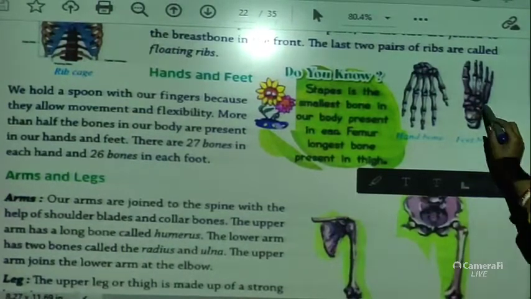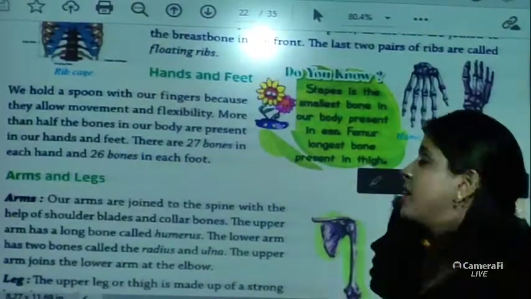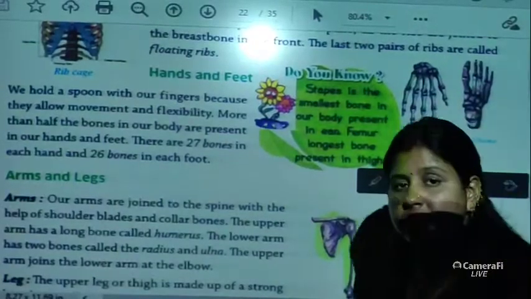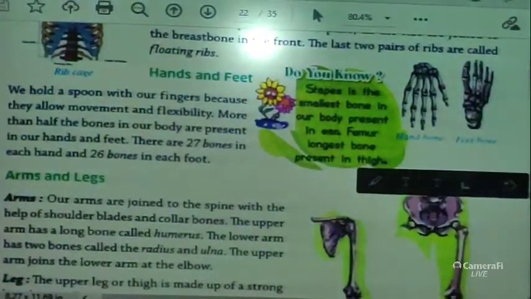Now see foot and legs, right, and one more thing you should know: the stapes, the bone in our ear, is the smallest bone present in our body, and the femur, that is the thigh bone, is the longest bone in our body, right.